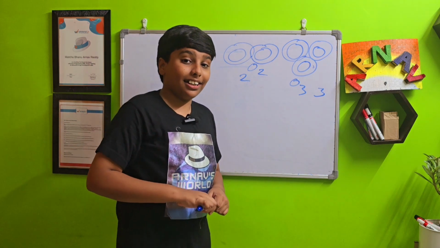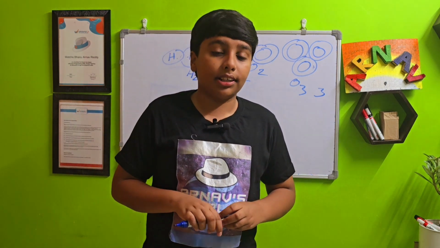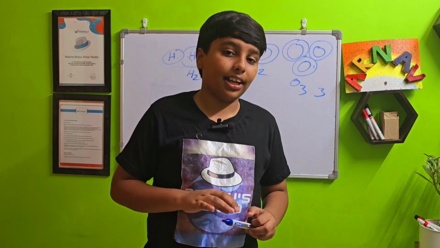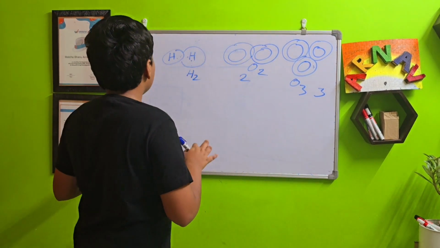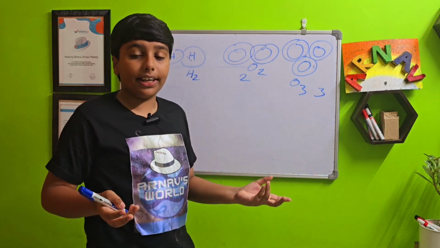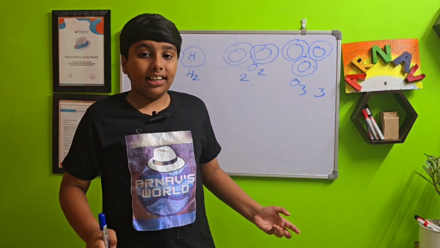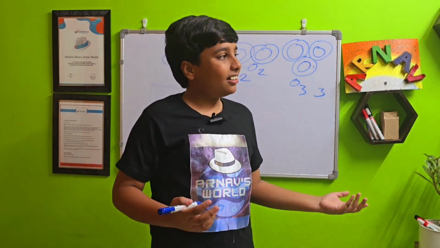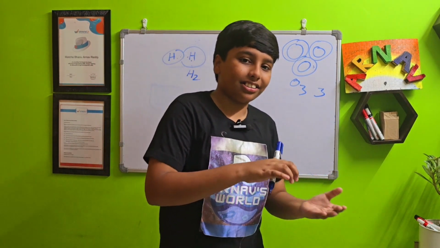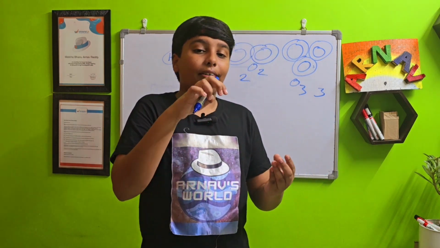Yeah, this is practically what atomicity is. But how do we find out the atomicity of an element? Let's find out. There's no exact way to find out the atomicity of an element. We just need to do some trial and error, like check each of them, every homogeneous molecule of that element.